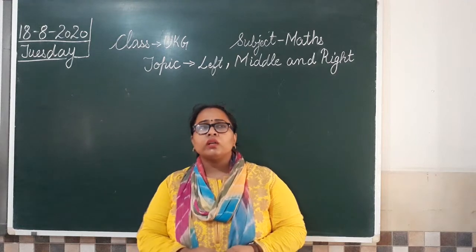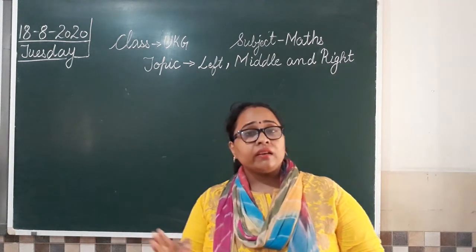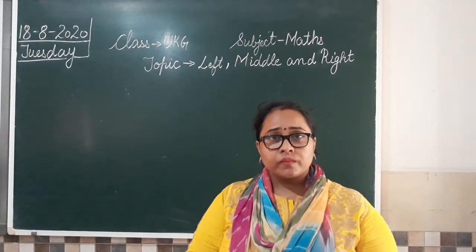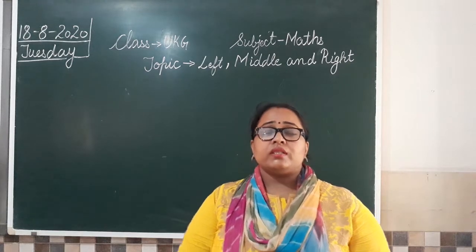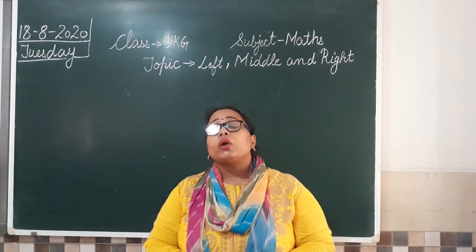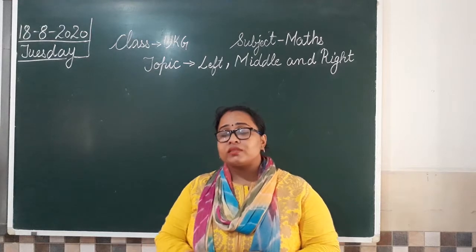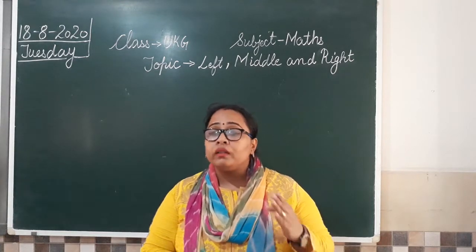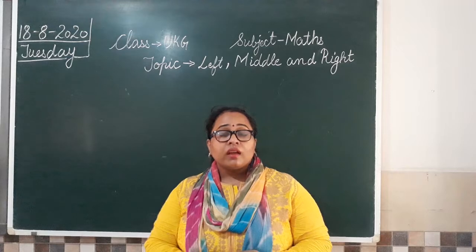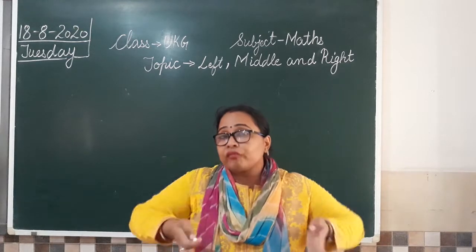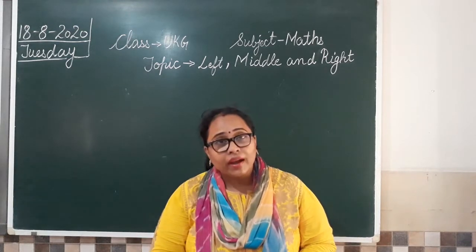Then we also did one concept of side, center and between. याद है आपको, जिसमें मैम ने बोला था put a dot on the right side of the box, one dot in the middle of the given box and one dot in the center of the two boxes. You remember that?